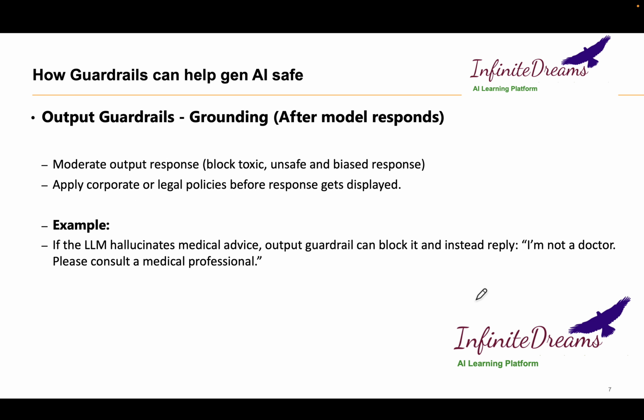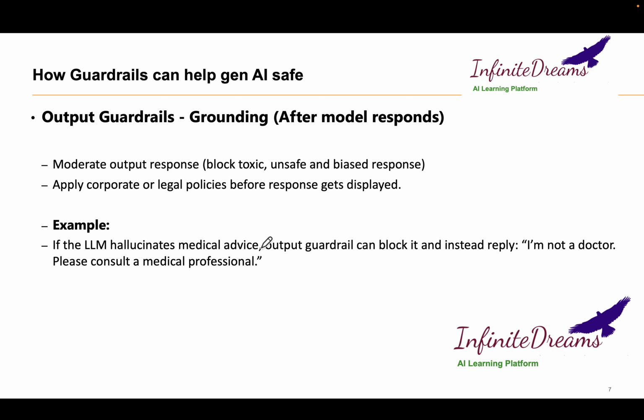The second way is when the AI responds. Before showing the answer to the user, we have a validation layer where we validate that the response is safe and secure, and only then is the response displayed to the user.